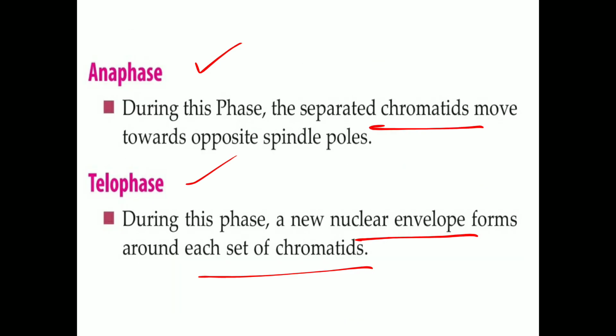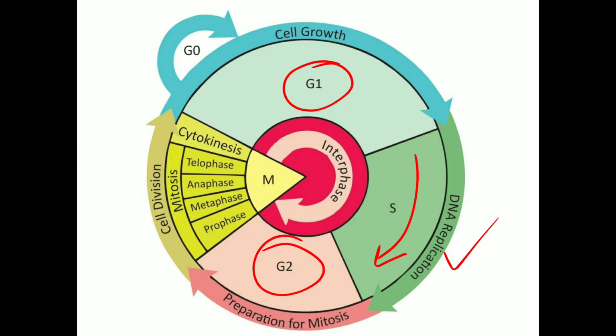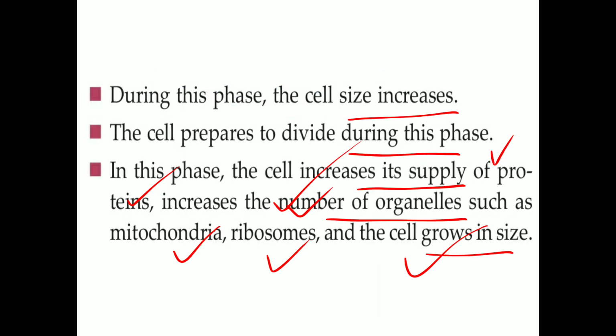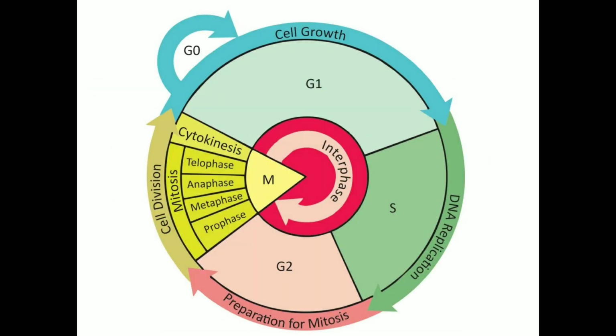So that was all about the cell cycle, the cell division cycle, in which we have discussed the various phases taking place in the cell cycle, which include G0, G1, S phase, G2 phase, and M phase.